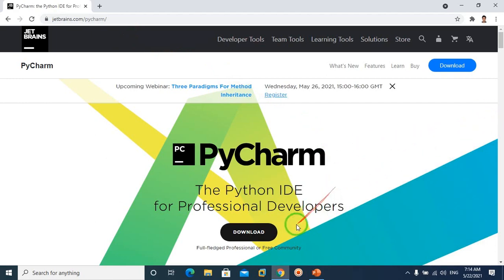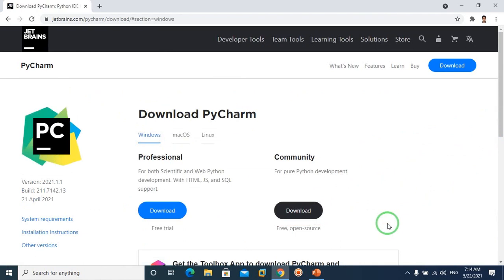Here on the website, just press this download button and it will bring you to a separate download page where you will notice two download buttons, one for the professional version and one for the community version, which is free and open source. PyCharm Community is the free version and that's what we are going to use. If you'd like to see the differences, there's a list of all the features that are available in the paid version that are not available in the free version. So let's download the community version and run the installer.